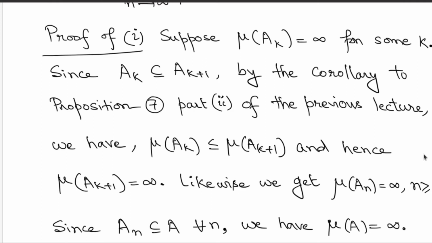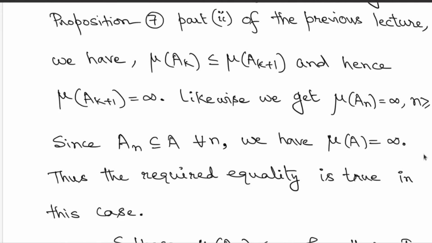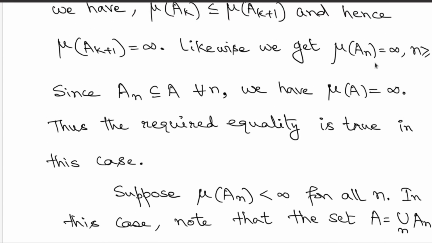So, if one of the sets has infinite mass, then all the next sets will also have infinite mass. But then what happens to the limit value? The limit value is nothing but infinity. So, limit of measures of A_n is infinity. But on the other hand, if you are looking at the complete union, the A_n's are contained in A, the complete union. Now, measure of A must also be infinity because it contains the set A_k. Therefore, measure of A is also infinity. Thus, the required equality holds, because the limit value is infinity and measure of A is also infinity.